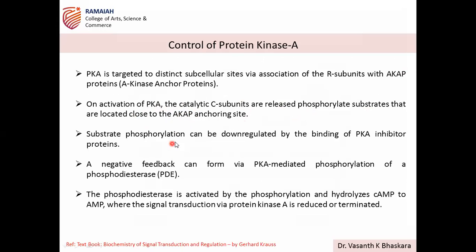Then substrate phosphorylation can be down-regulated by binding of PKA inhibitor. So negative regulation is because of the presence of PKA inhibitor proteins, which can inhibit the activity of this protein kinase A. Negative feedback is because of the enzyme known as phosphodiesterase. So PKA inhibitors are responsible for controlling phosphodiesterase.